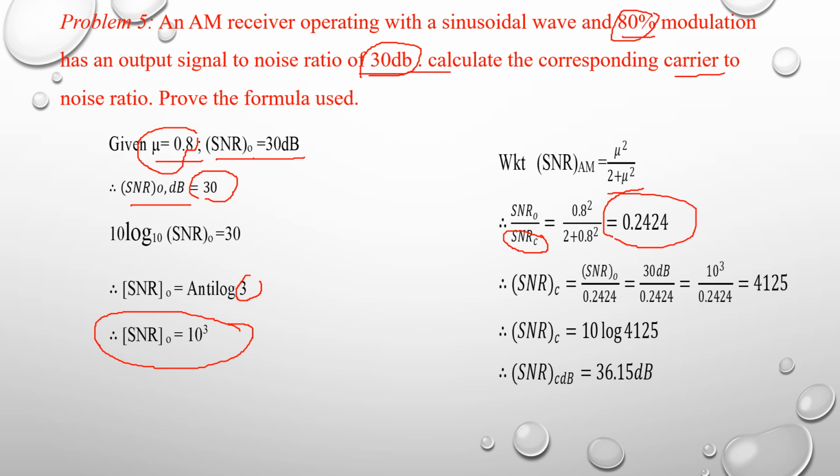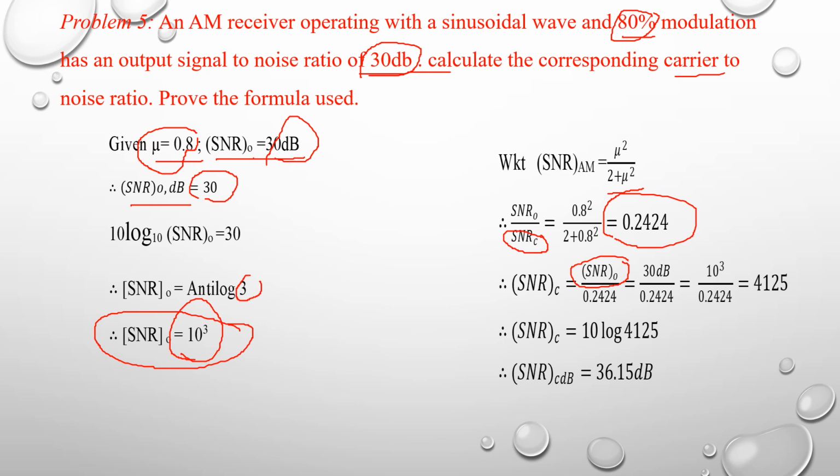We know that SNR output is equal to 30 dB, which in terms of integer is 10^3.